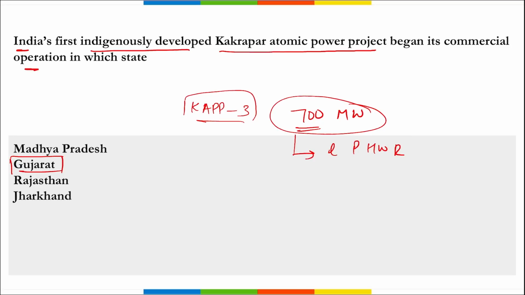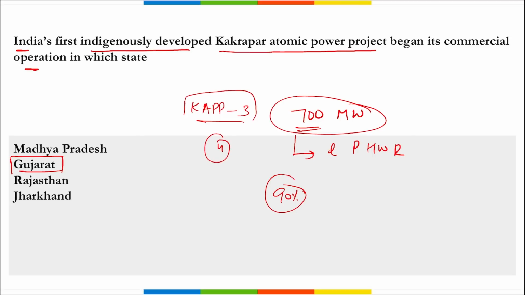This is the third unit of it, and it has started its commercial operations recently, right? And it has started commercial operations on June 30, but has been operating at 90% of its capacity till now. Then remember, Kakrapar atomic power project 3 and 4 are India's first pair of indigenously designed, right, pressurized heavy water reactors.